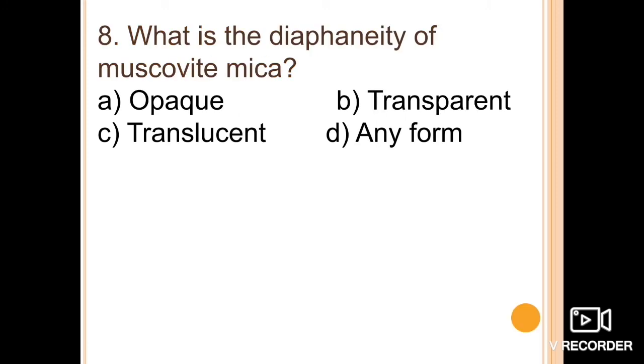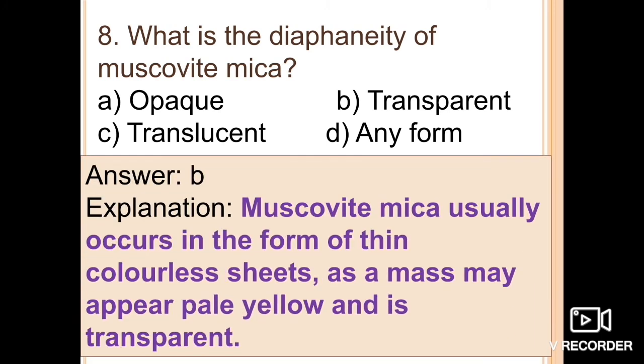Next question deals with, what is the diaphanity of the muscovite mica? Opaque, transparent, translucent, or any form? Diaphanity means the form of that mineral. Muscovite mica usually occurs in the form of thin colorless sheets, as a mass may appear pale yellow, and it's generally transparent. So the correct option here is option B, transparent.